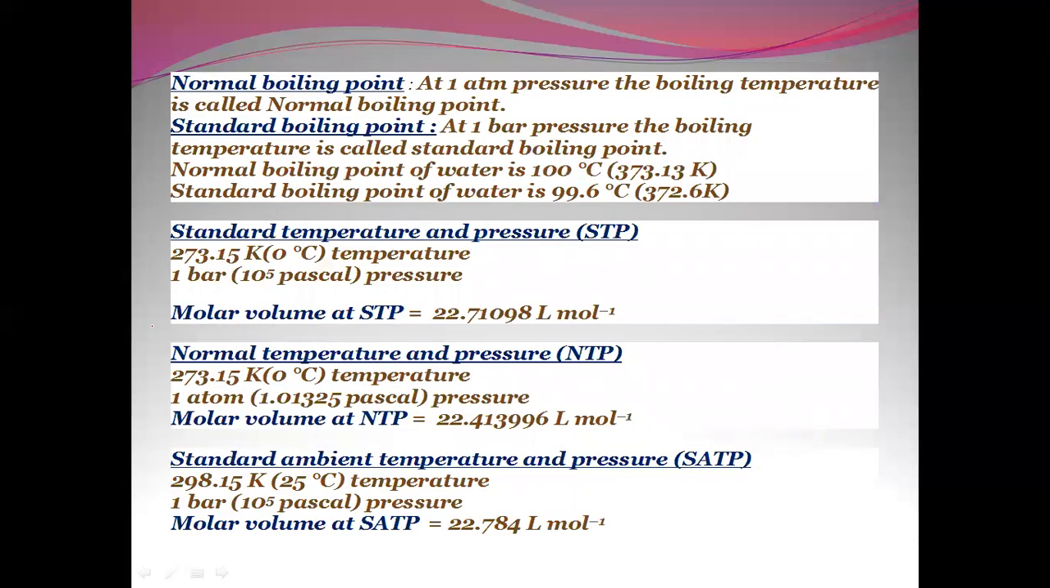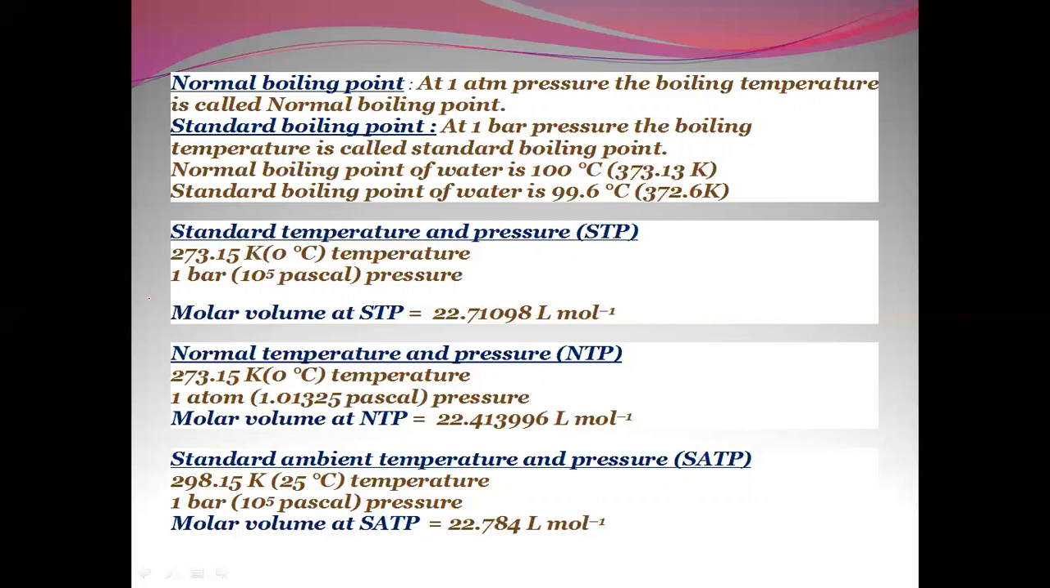Now let us talk about the concepts: normal boiling point, standard boiling point, standard temperature and pressure, normal temperature and pressure, standard ambient temperature and pressure. Normal boiling point: at 1 atmosphere pressure, the boiling temperature is called the normal boiling point. Standard boiling point: at 1 bar pressure, the boiling temperature is called the standard boiling point. So the normal boiling point of water is 100 degrees, and the standard boiling point of water is 99.6 degrees centigrade.